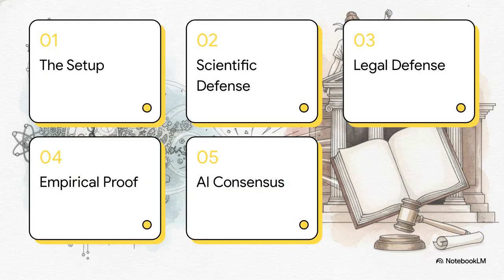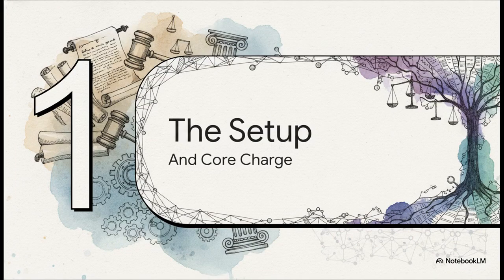Okay, here's our game plan for today's Explainer. We'll start with the setup, move through the defendant's three-tiered defense, scientific, legal, and empirical, and wrap up with a really interesting AI consensus. All right, let's jump right into Section 1, the setup and core charge.